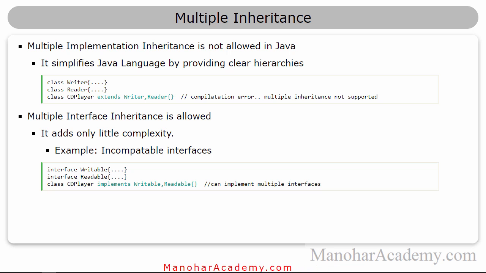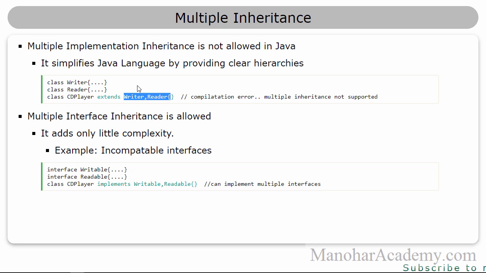In this lesson, we are going to talk about multiple inheritance. Generally, whenever you are reading Java books, they straight away say that multiple inheritance is not allowed in Java. But the actual thing is that multiple implementation inheritance is not allowed in Java. So, you cannot create a new class by extending multiple classes. We know that whenever we are extending classes, we are doing implementation inheritance. So, you are going to inherit all the implementation details that are present in the superclass, and multiple implementation inheritance is not allowed in Java.